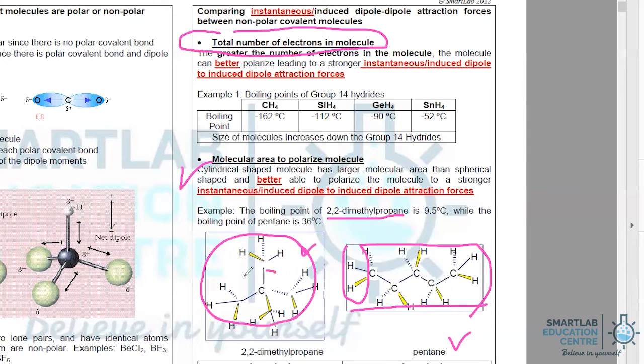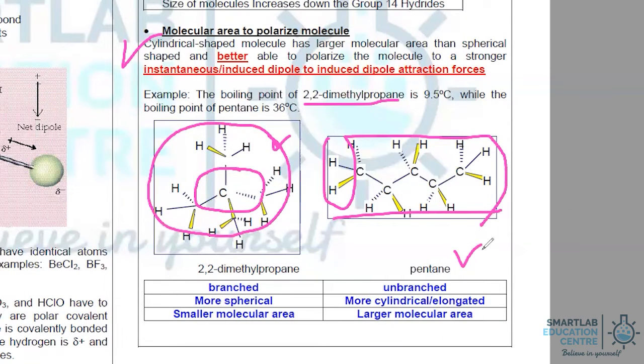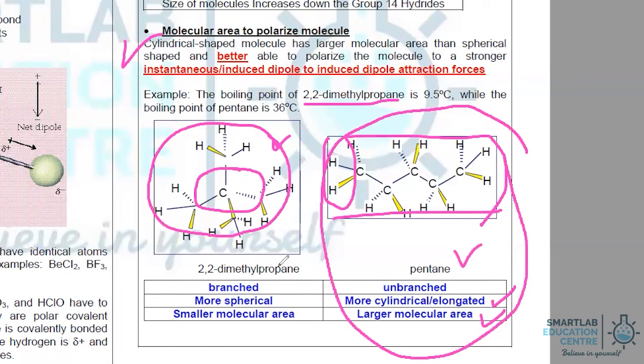When it's more spherical, the electron cloud in the center no longer participates in the polarization of the molecule. Therefore, a molecule with a cylindrical or elongated shape would have a larger molecular area, better able to polarize the molecule, leading to a stronger IDID. And therefore, pentane has a higher boiling point than 2,2-dimethylpropane.